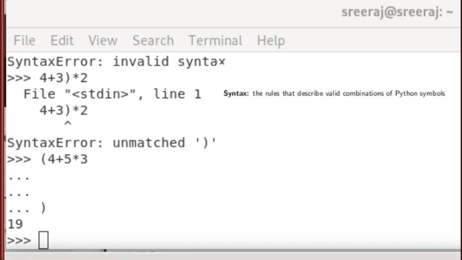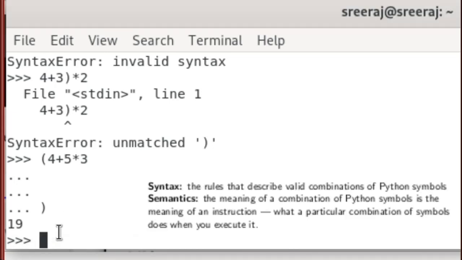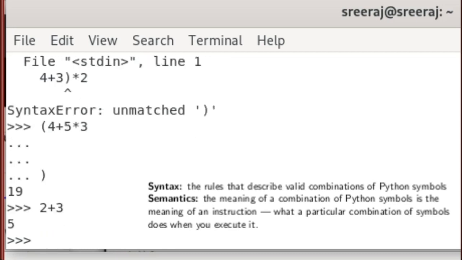In addition to syntax errors, we will also encounter semantic errors. Semantic errors occur when the meaning of a particular expression is invalid. For example, the syntax of 2 plus 3 is valid and we got the answer, and the meaning, or semantics, of that expression is that 2 is added to 3, so this is fine.